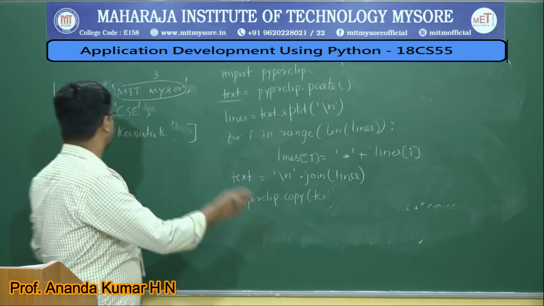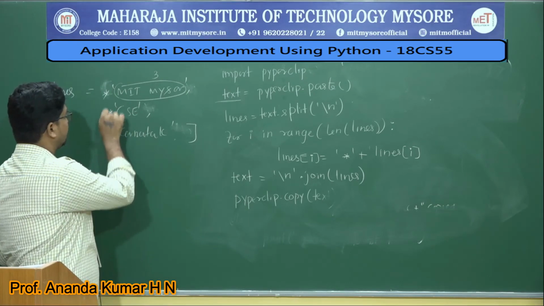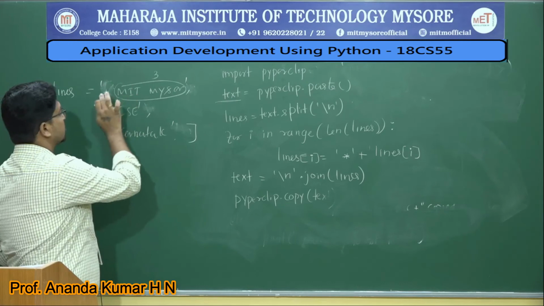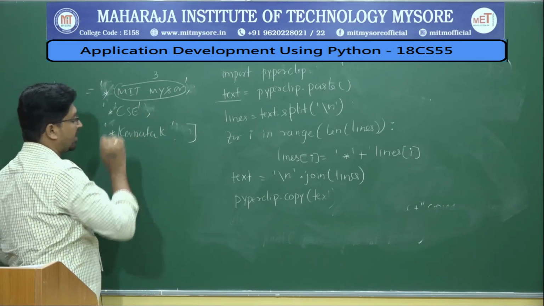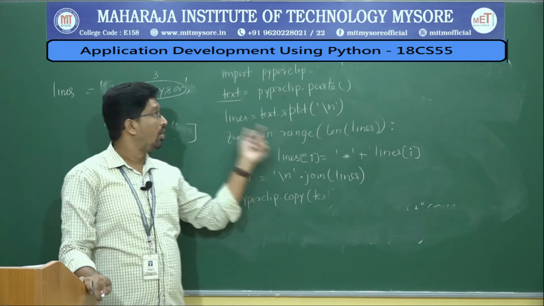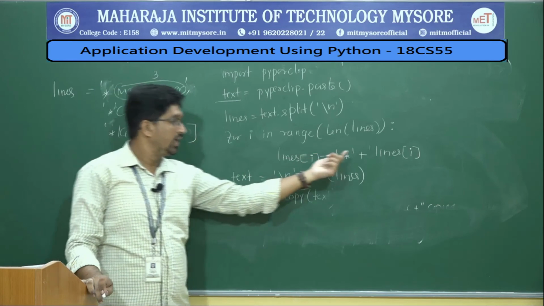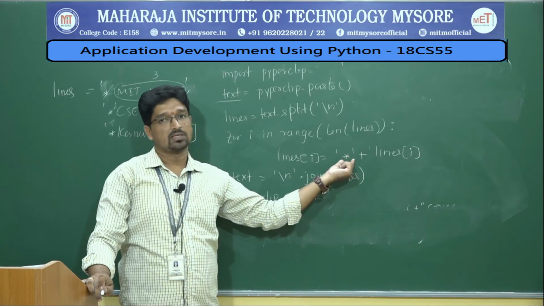Reassignment will work. In the same way, star CSE, star Karnataka. So everything will work now. Star MIT Mysore is one string, star CSE is another string, star Karnataka is the next string. That is how this loop works. Till all the lines are processed, each and every line will be joined with the star symbol.